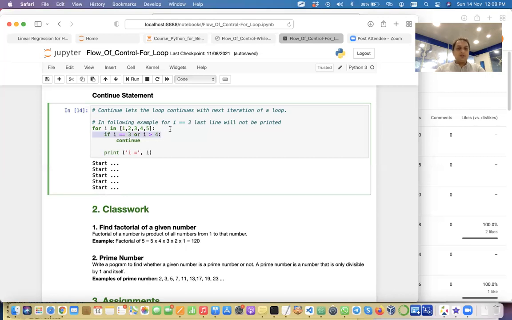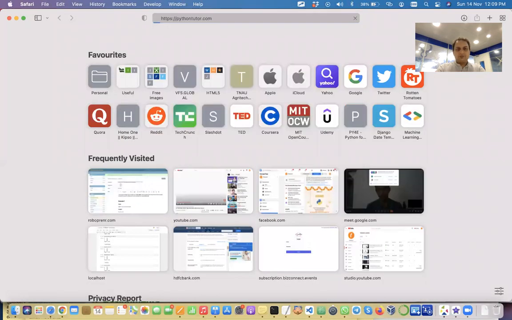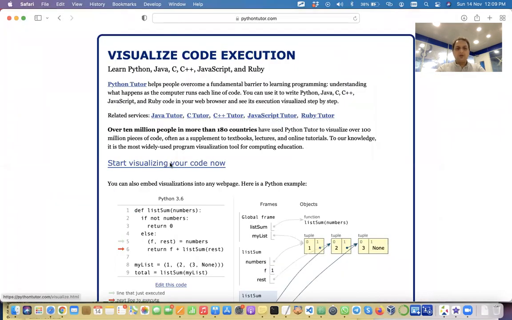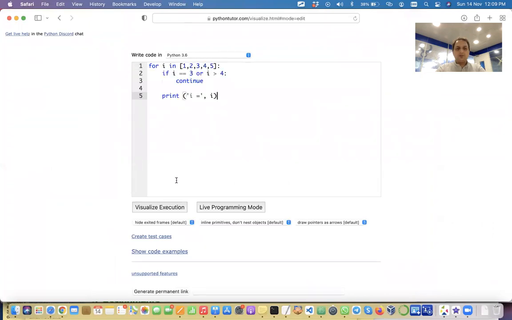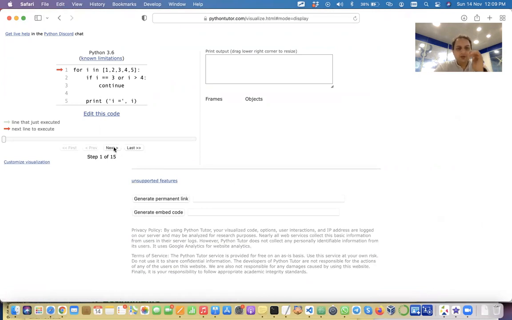Okay. So this is where, to understand the code, you will use Python Tutor. Visualize, right? So let's visualize the execution. I value is 1. Now this is not true, and I is also not greater than 4. So it will not go inside this block. So continue will not be executed. Print will be executed. So we are getting 1.